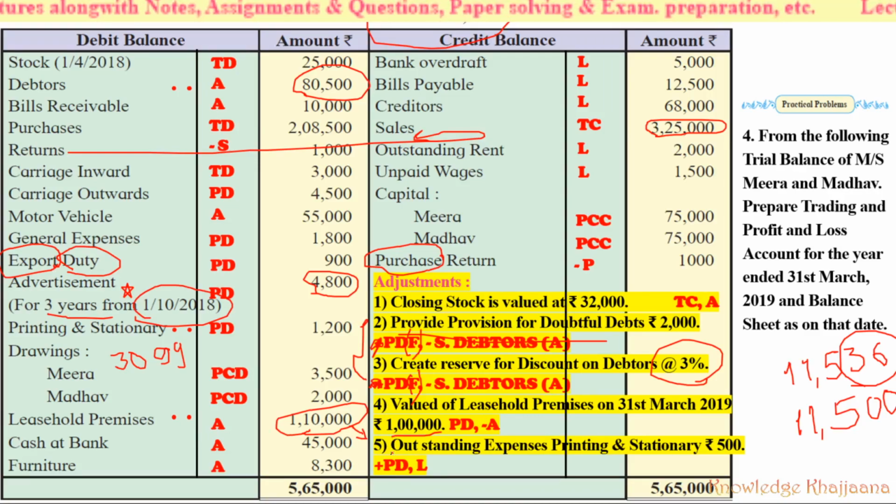Then outstanding expenses, printing and stationery, rupees 500. So against printing and stationery there will be 2 marks because we have to record it to the profit and loss account debit side and to the liability.